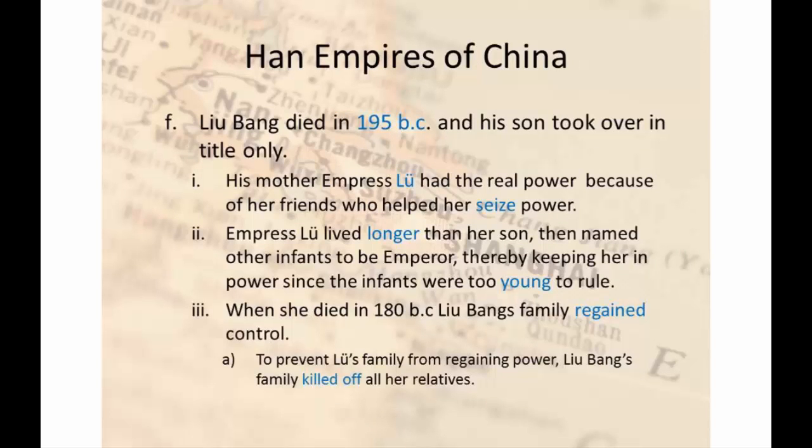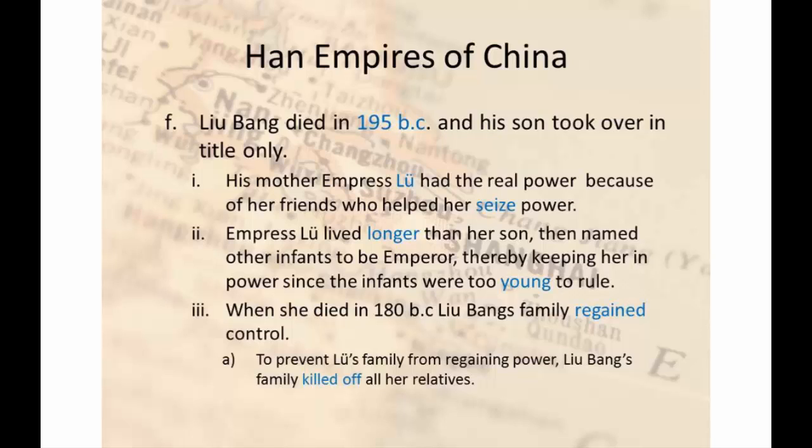Liu Bang died in 195 BC, and his son took over, but in title only. Now listen here, because you're going to get some similarities with something that happened in Egypt. His mother, Empress Liu, had the real power because her friends suggested to her that she seize power.